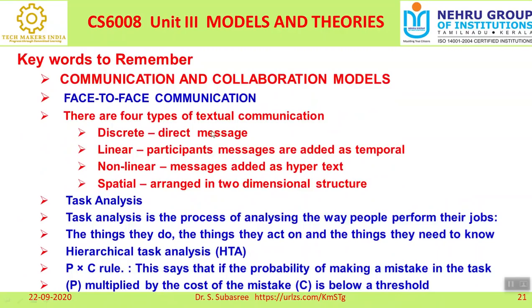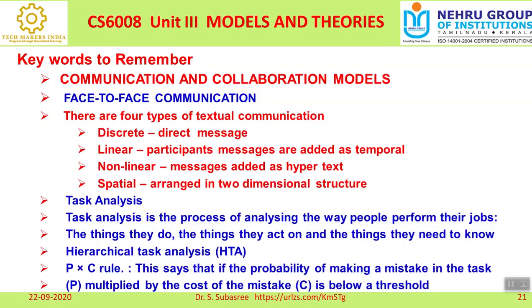And there are four types of textual communication. Not only face-to-face communication, textual communication is also very, very essential. First one is discrete, that is a direct message, directly sending a message. The second one is linear: participant messages are added temporally, so in a group all participants are sharing information.